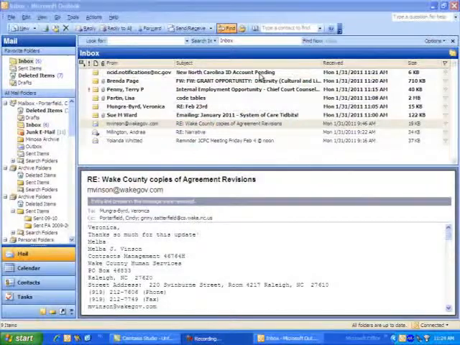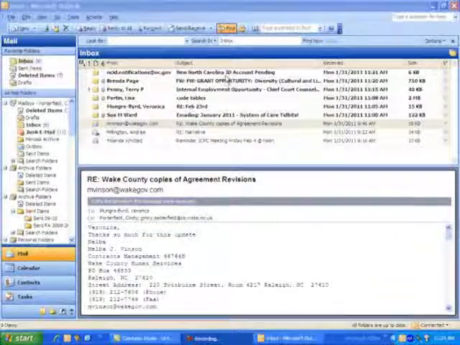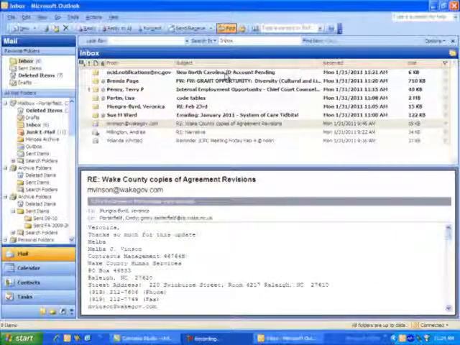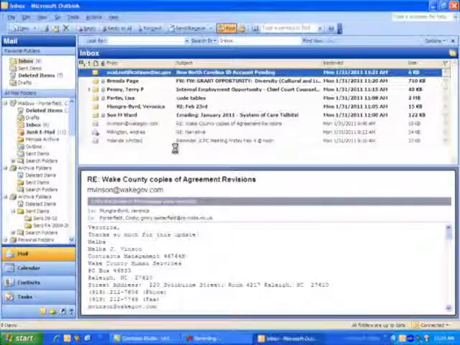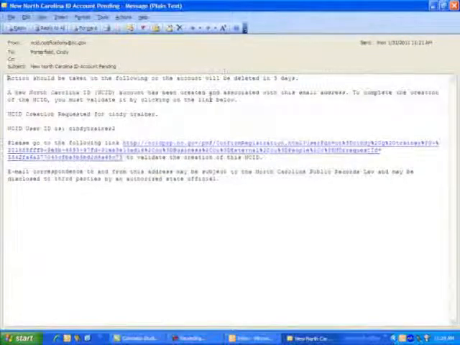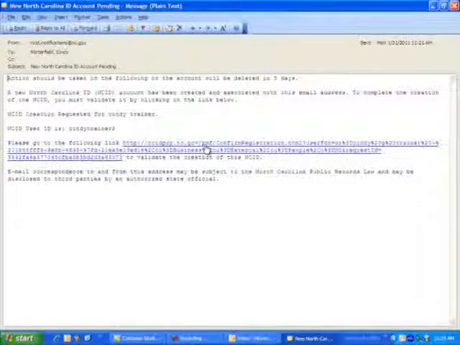Log into your email account. Upon creating your NCID business account, an activation email will be sent to your specified email address from NCID notifications. Open the email. Click on the link within the email to activate your new account.